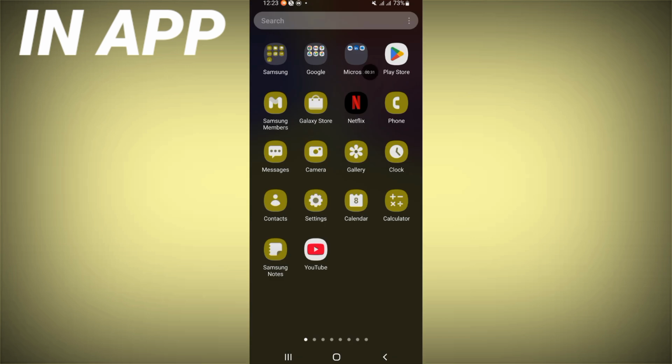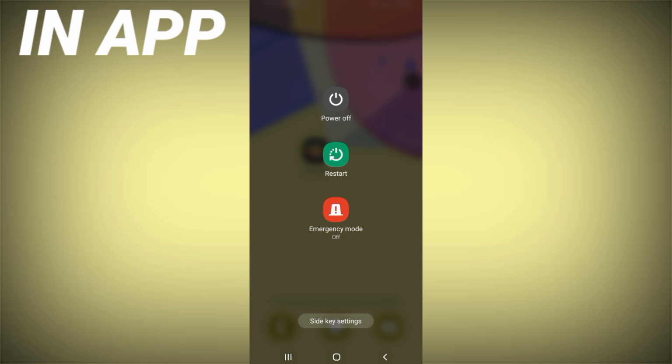Go directly to the Play Store or App Store and update WorldBox, next restart your mobile phone, and that's it.